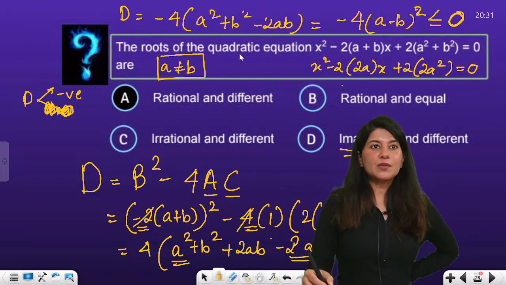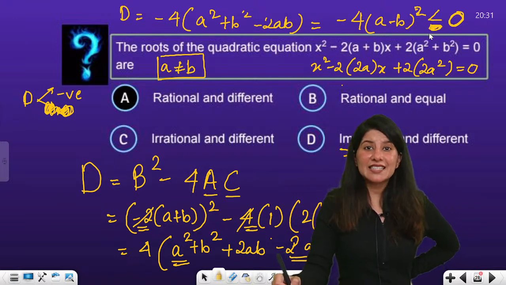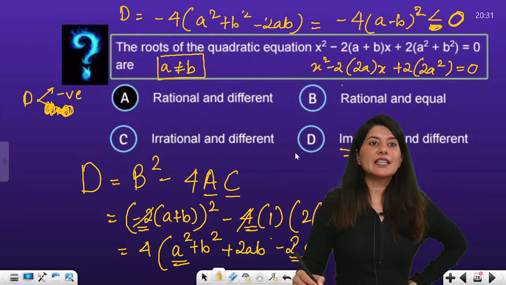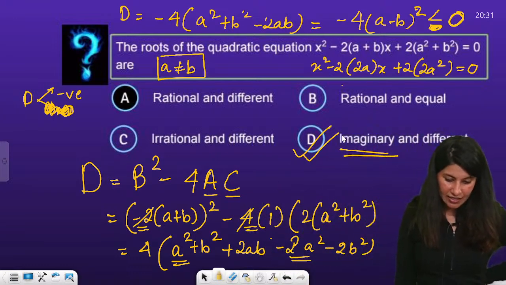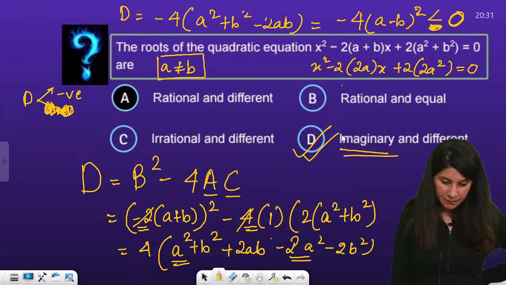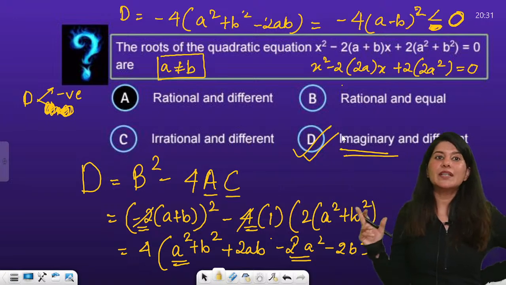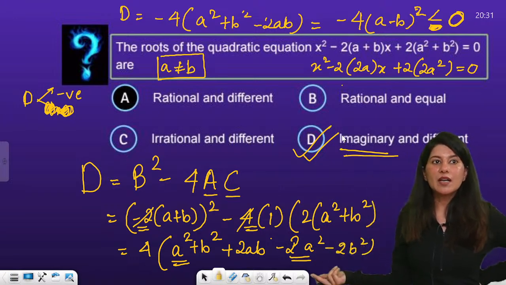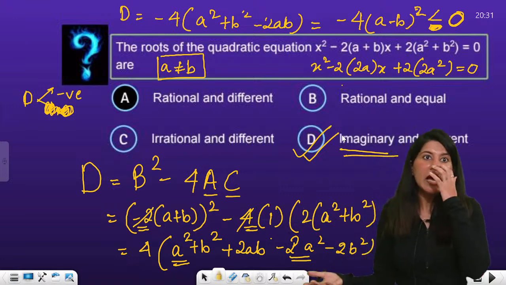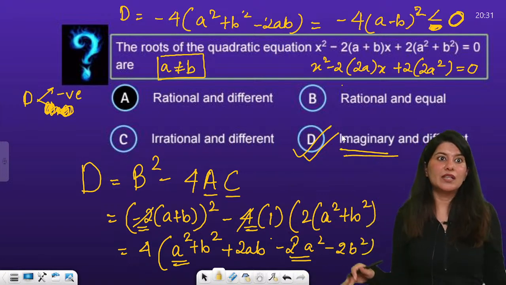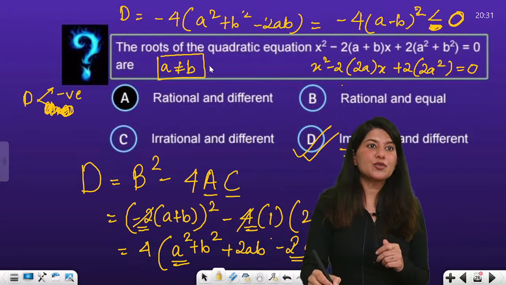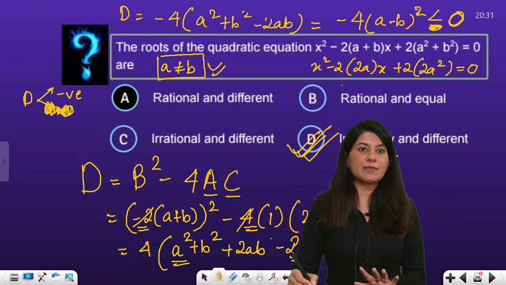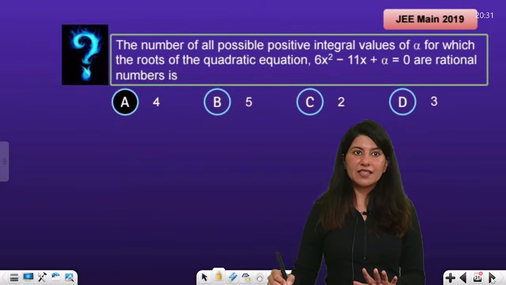So if A is not equal to B, then your discriminant is strictly less than 0, right? So that then only we can say that my roots are imaginary and different. Okay, all right. So one piece of information they should give is that A and B are not equal, because if A and B become equal, my discriminant will become 0 and my roots will be real and equal, right? Real and equal I am going to get. So that's why A not equal to B should be there in the question, so that option D is absolutely right. I hope this question is clear to you all.